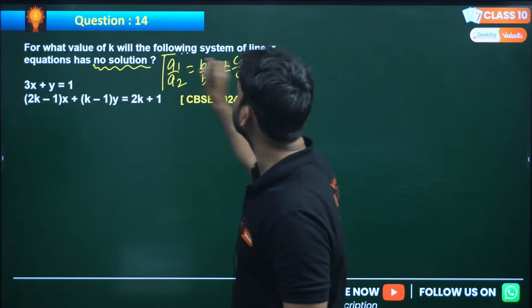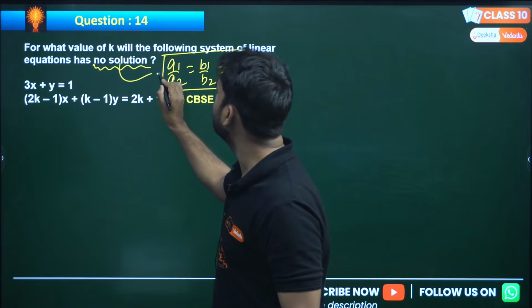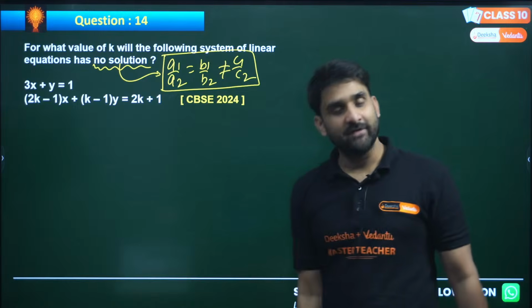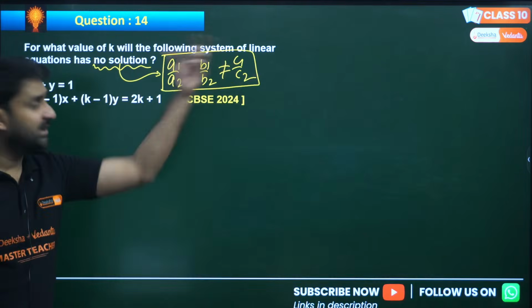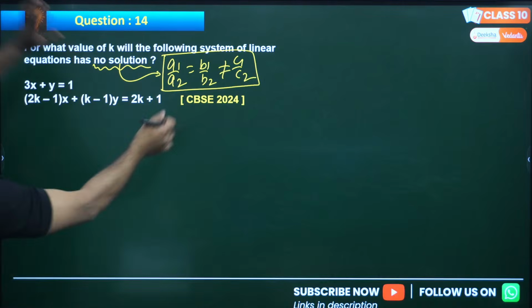This is the condition for no solution: a1 by a2 is equal to b1 by b2 but not equal to c1 by c2. So can we use this condition?